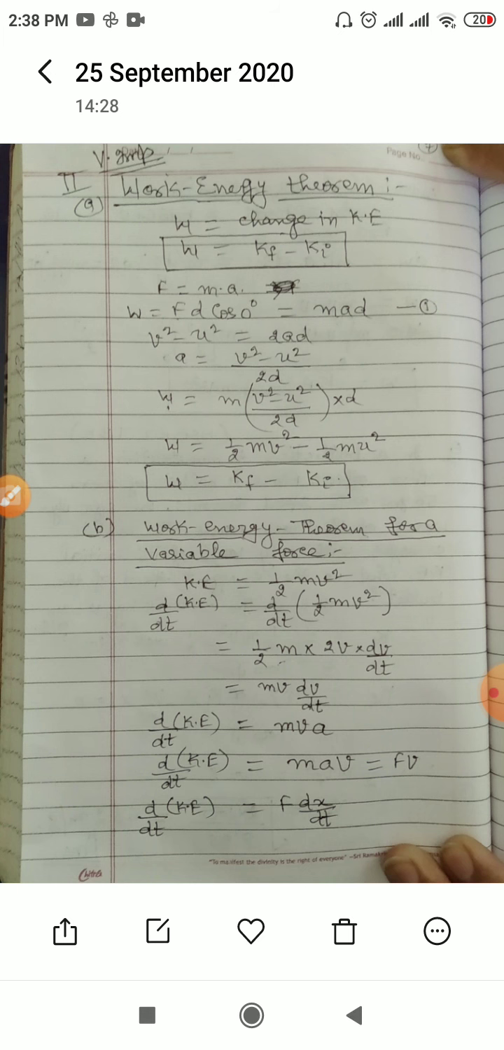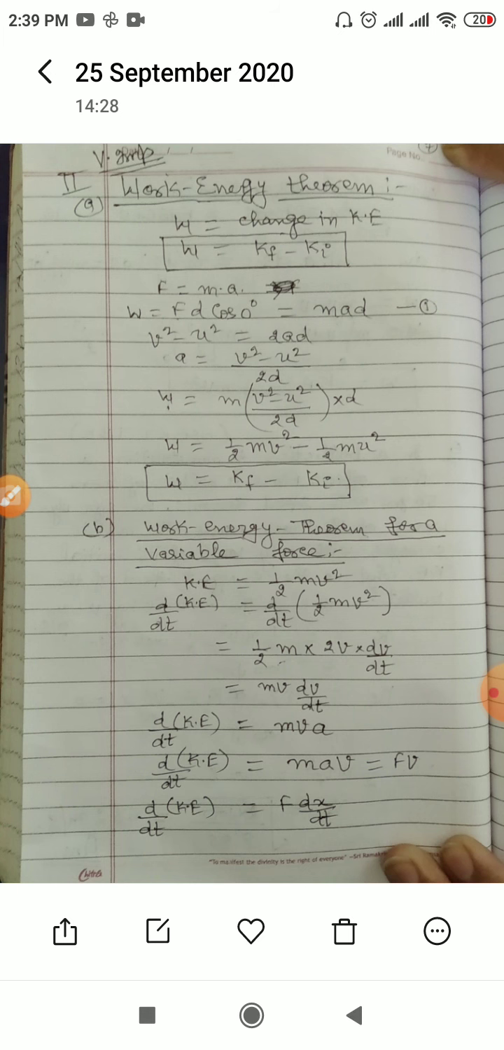Work energy theorem for a variable force. If we are taking the force as variable, not constant, then kinetic energy is equal to half m v square. d by dt of kinetic energy is d by dt of half m v square. It is half m and the differentiation of v square will be 2v into dv by dt. So it is coming m v into dv by dt. So d by dt of kinetic energy is equal to m v into a, that is ma into v, and ma is equal to force.